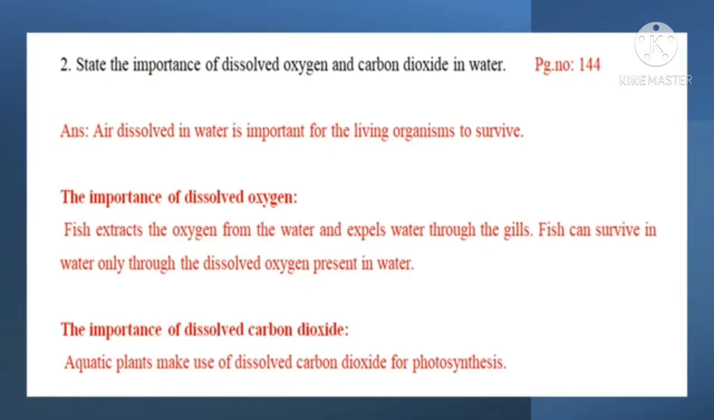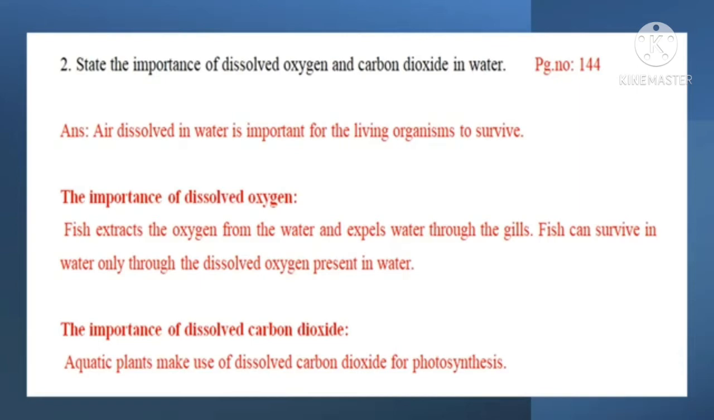Question 2. State the importance of dissolved oxygen and carbon dioxide in water. Answer is in page number 144. Answer. Air dissolved in water is important for the living organisms to survive. The importance of dissolved oxygen. Fish extracts the oxygen from the water and expels water through the gills. Fish can survive in water only through the dissolved oxygen present in water.